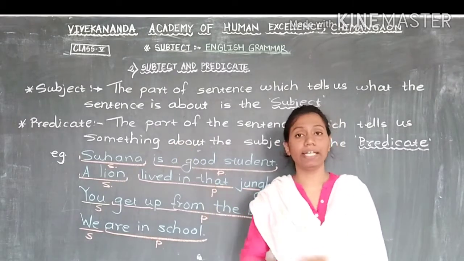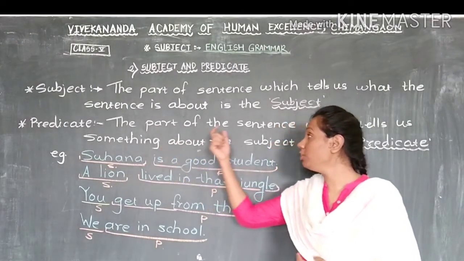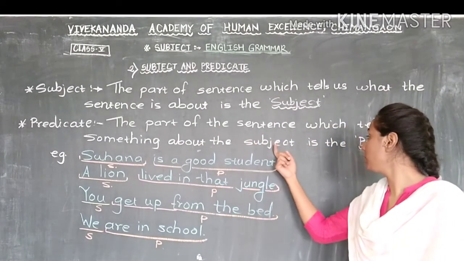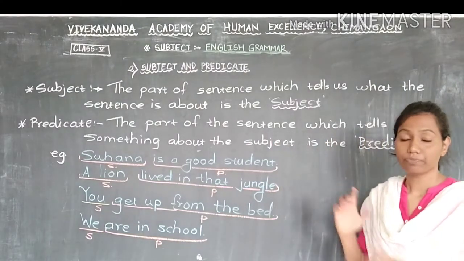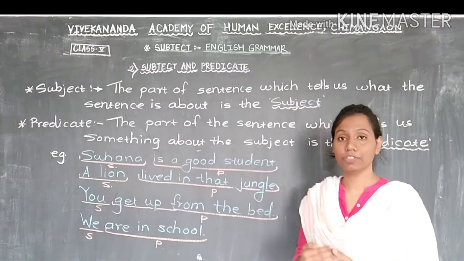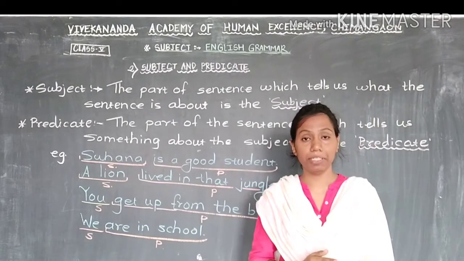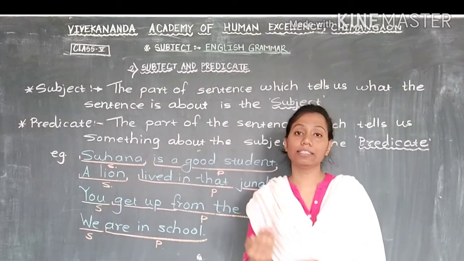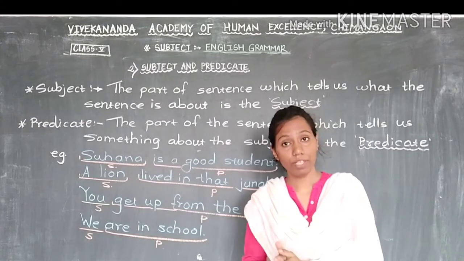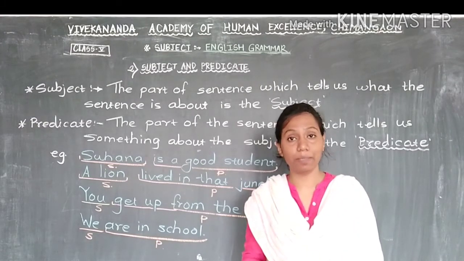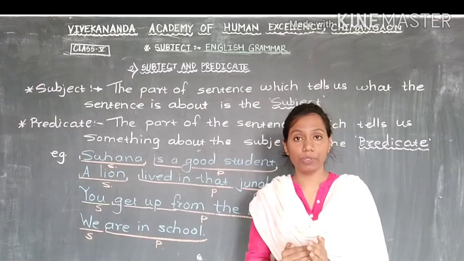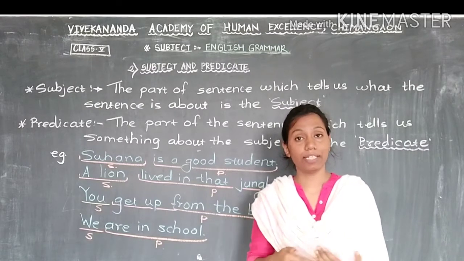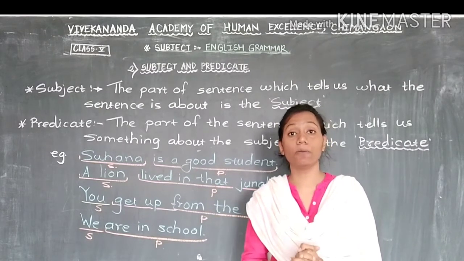Now next one is predicate. What is predicate? The part of the sentence which tells us something about the subject is the predicate. Subject means the part of the sentence which tells you about which thing we write this sentence. And predicate means, in that same sentence, the part which tells you some information about that subject, what the subject is doing. So that part we call predicate.